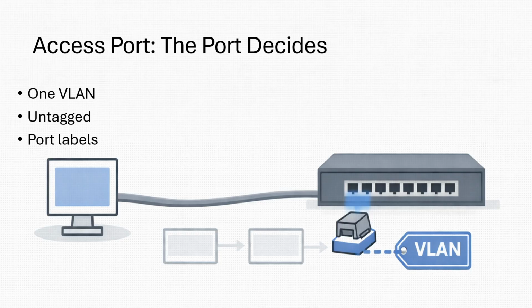This is a huge idea. The frame didn't announce its VLAN. The host didn't label itself. The port decides. Access ports are simple because the endpoint doesn't need to know anything about VLANs. The switch does all the interpretation internally.